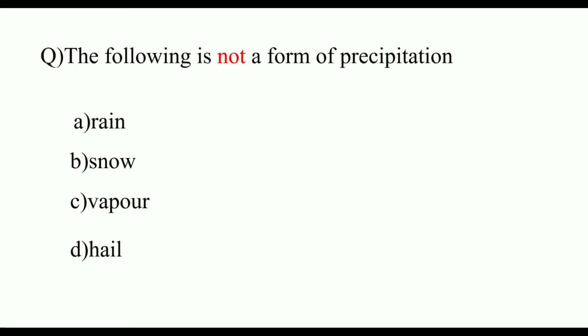But vapor is the phenomenon of changing from one form to another. For example, when water boils at 100 degrees, it forms a gaseous form, which is known as vapor. So the answer is C, vapor.